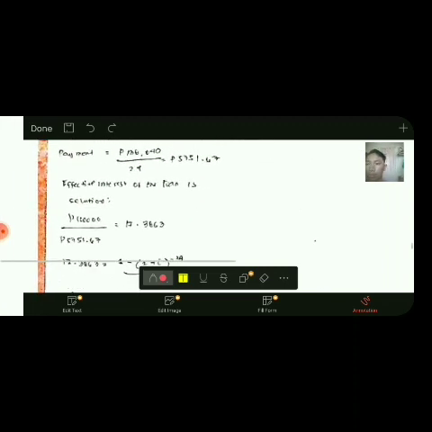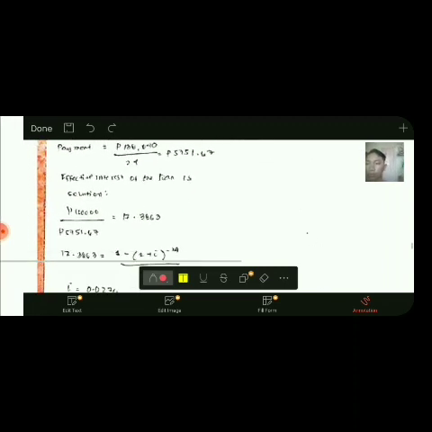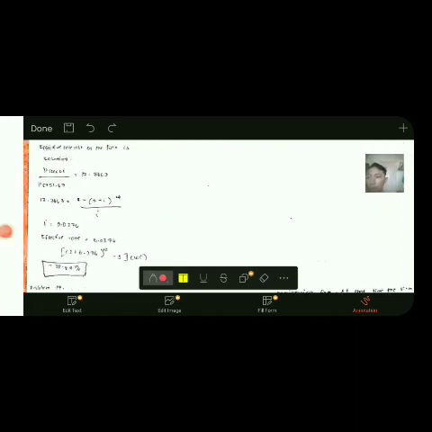So effective interest of the loan, mao ni siya ang solution. 100,000 pesos gidivide siya sa atong payment, which is 5,751.67. Nakuha na nato siya as 17.3863. So next, ang kining value nga 17.3863 gamiton nato para makuha ang interest.